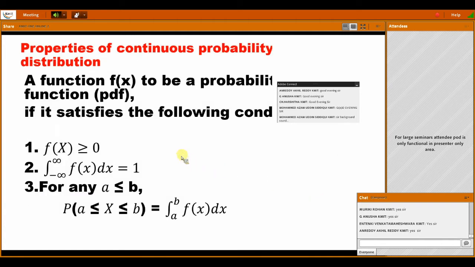Like in the PMF conditions we saw, that is the probability mass function. Here it is called the PDF, probability density function. What is the probability density function? That is f of x is greater than or equal to 0 and the integration from minus infinity to plus infinity of f of x dx is equal to 1. These two conditions make it a probability density function.